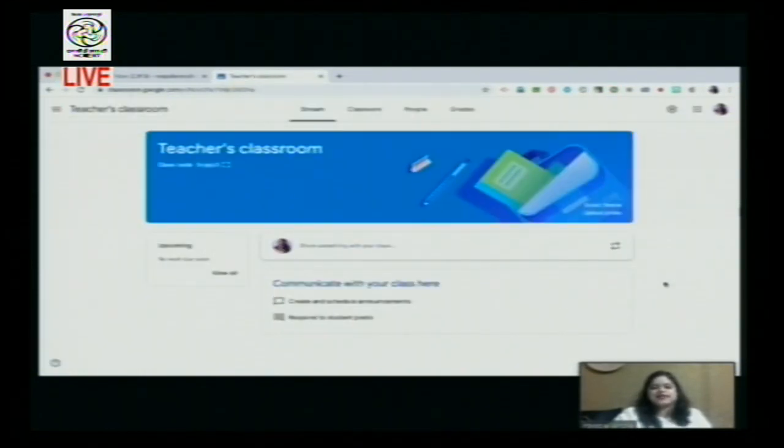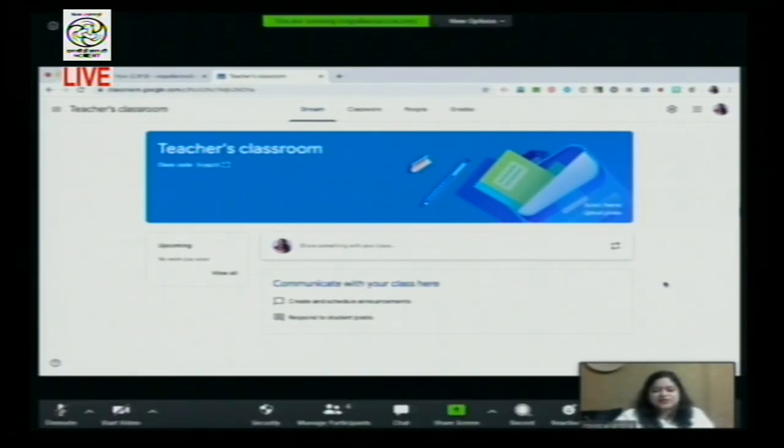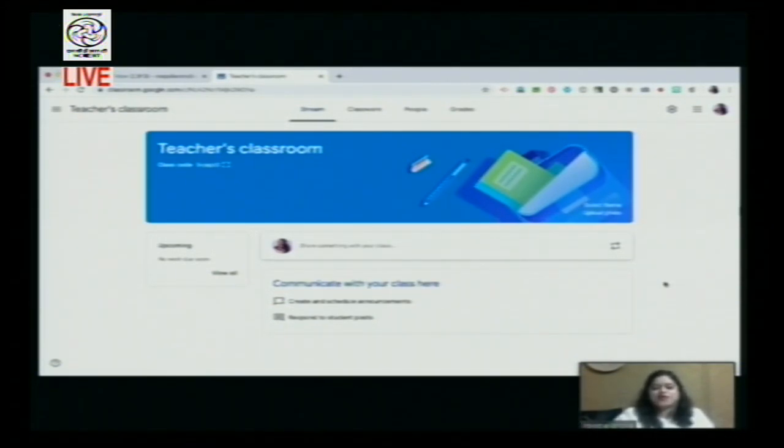This is one demo Google Classroom, and I've named it Teacher's Classroom. And for this demo, I will have a few more demo students out here as well. So let me give you a feel of the Google Classroom that I have created for you all.